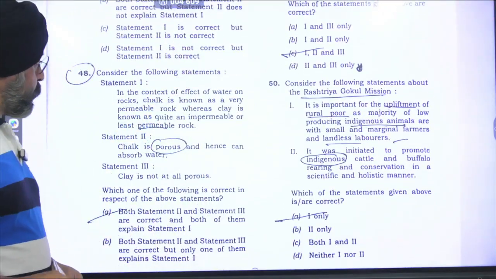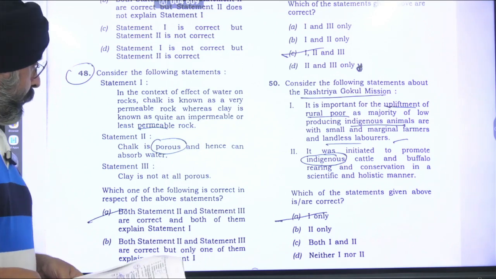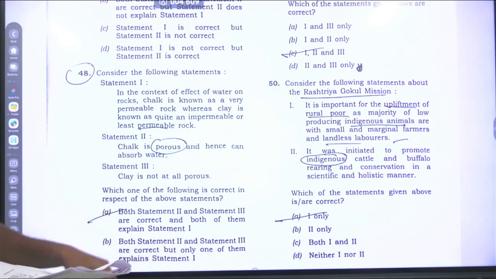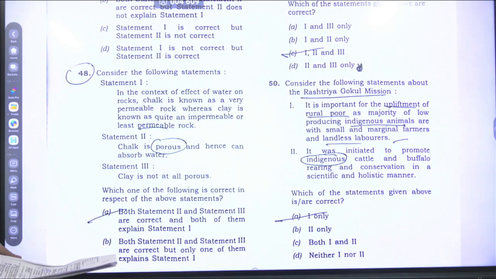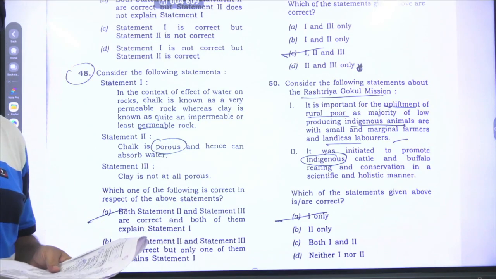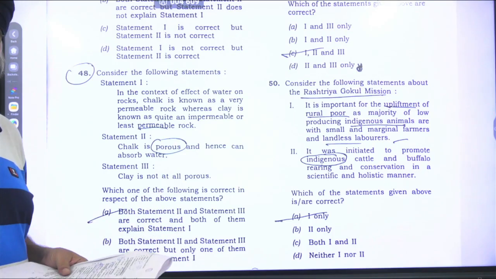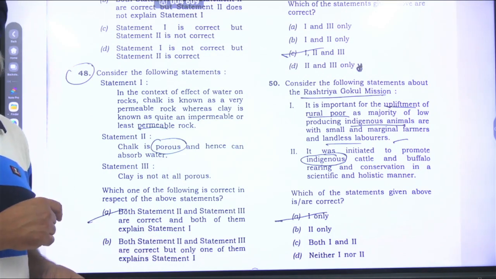Question number 48. In the context of the effect of water on the rocks, chalk is known as a very permeable rock, whereas clay is impermeable or the least permeable. So the first statement is okay. Second statement, chalk is porous. And third statement, clay is not at all porous. When it comes into contact with water, it retains water. So this third statement is not okay.